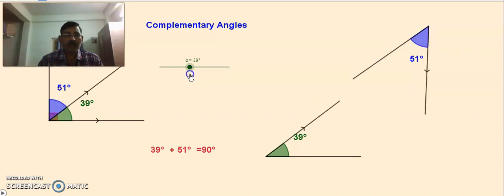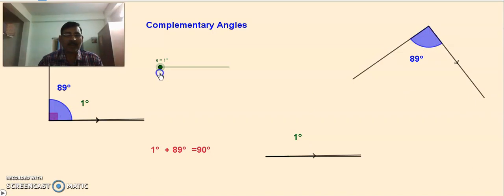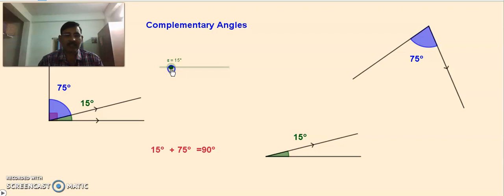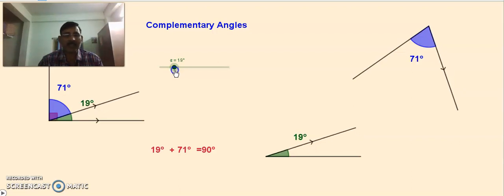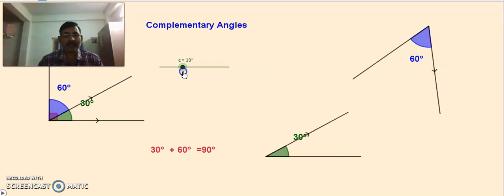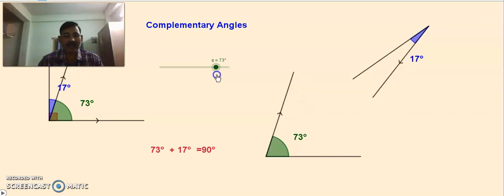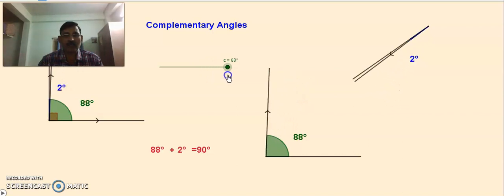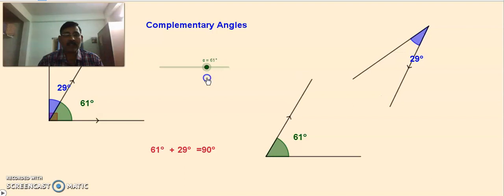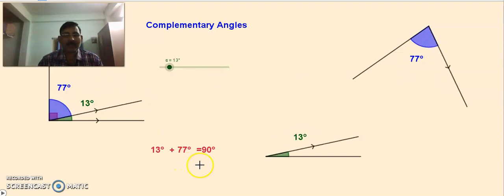Whether they are adjacent or non-adjacent, if the sum is exactly 90 degrees, then they are called complementary angles. Remember that for complementary angles, the sum must be 90 degrees.